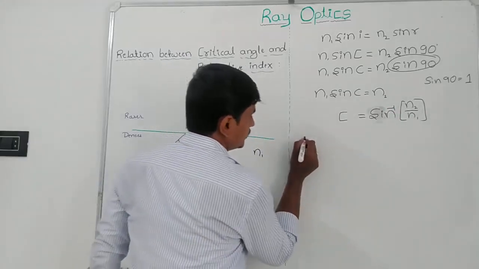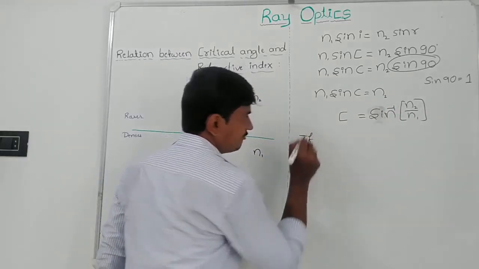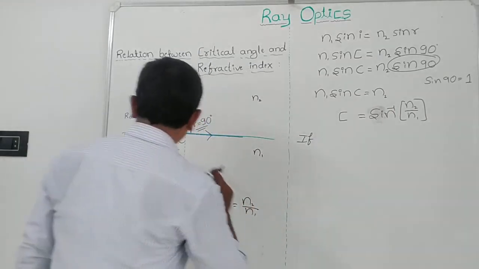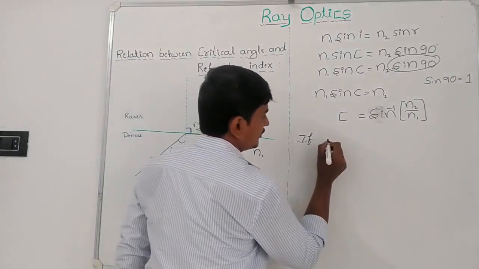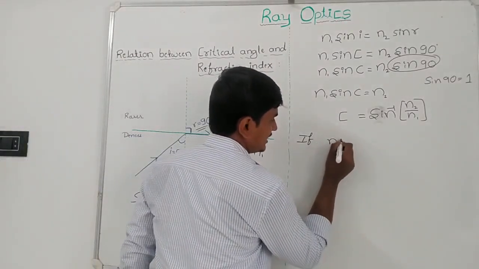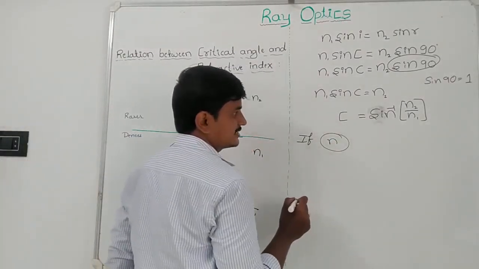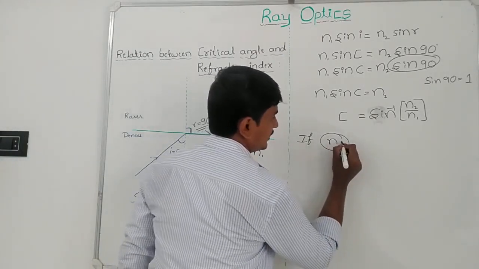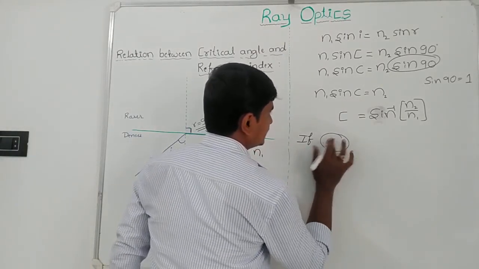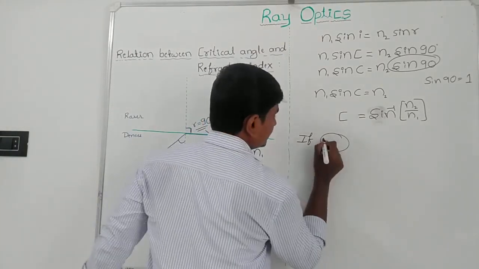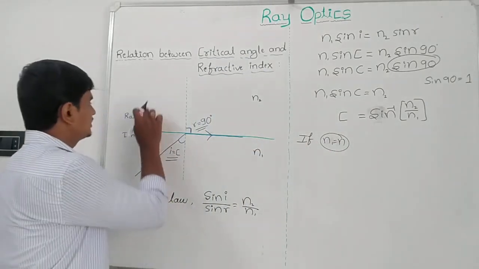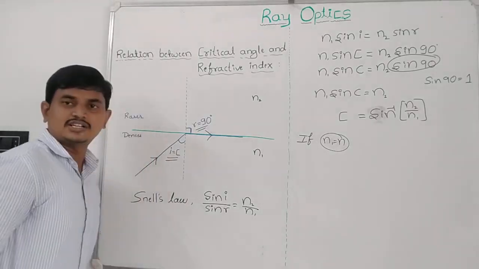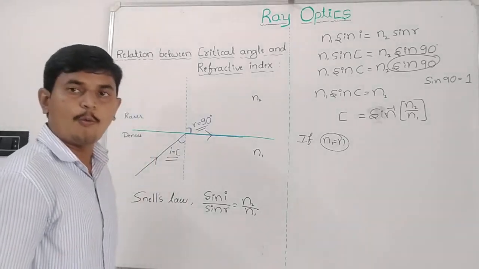If the denser medium has refractive index n, then instead of n1 it becomes n, and the rarer medium is air or vacuum.